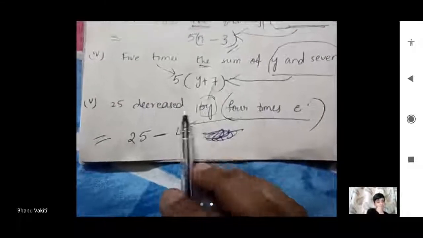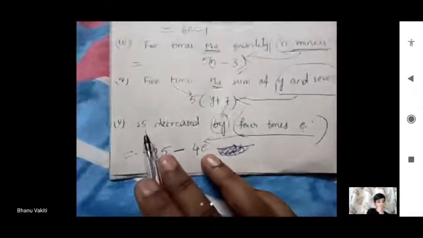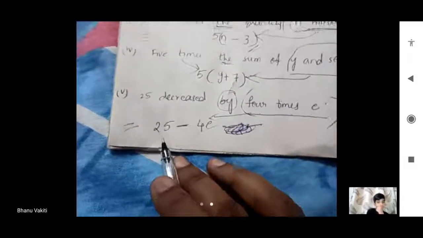Decreased by means the entire quantity is less than this. We are decreasing that from 25. So 25 minus 4e.